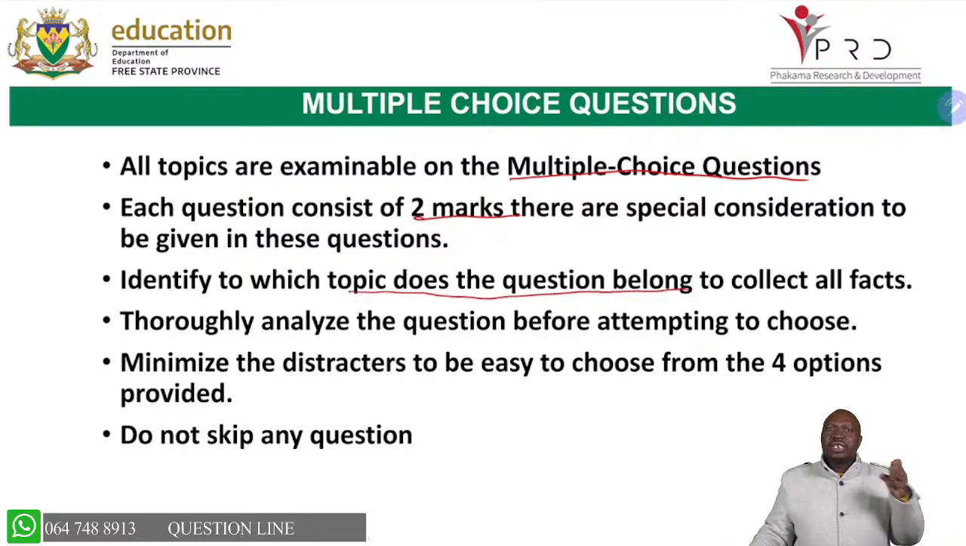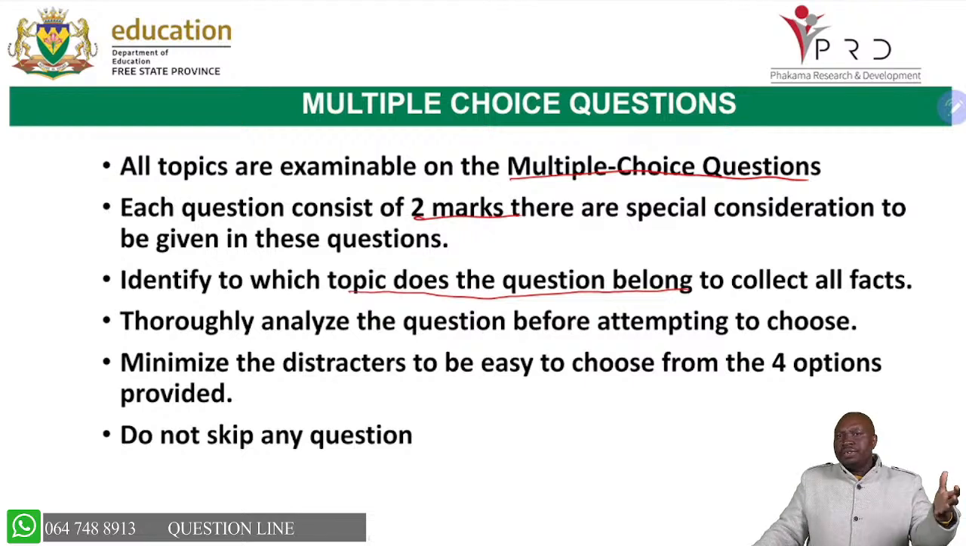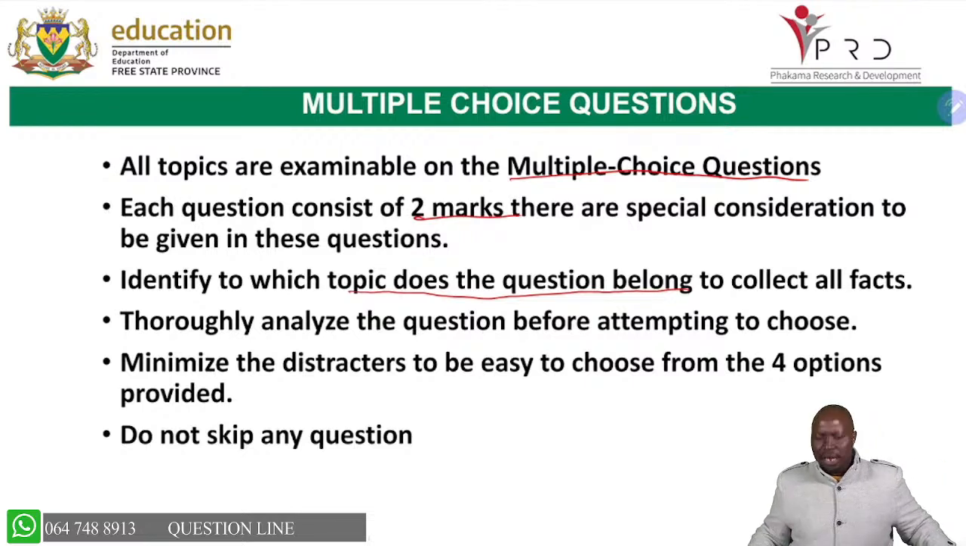If you have checked the structure of the end of the year paper, you will have seen that 1.1, 1.2, 1.3 are mostly organic chemistry questions. So you must be able to check. When you find a question, you will say, where is this question coming from? So you are able to know that this topic is organic molecules, so that when you respond, you are able to respond correctly. Thoroughly analyze the question before attempting to choose.